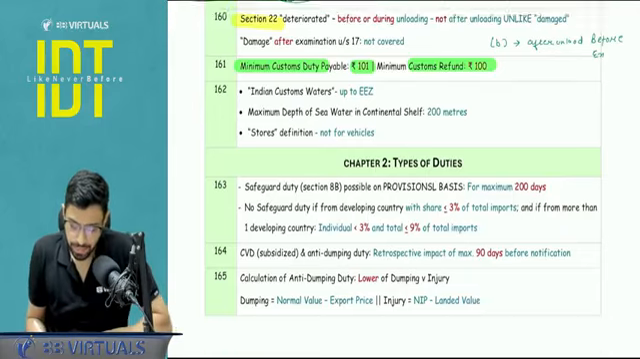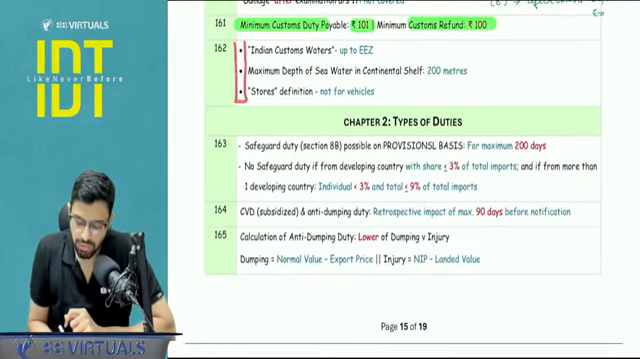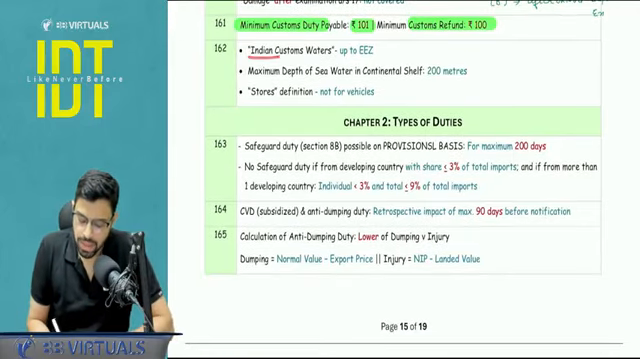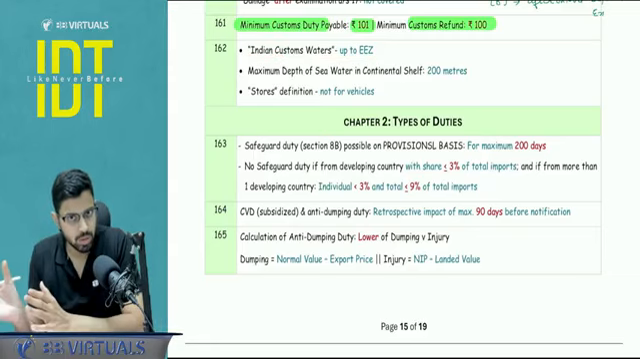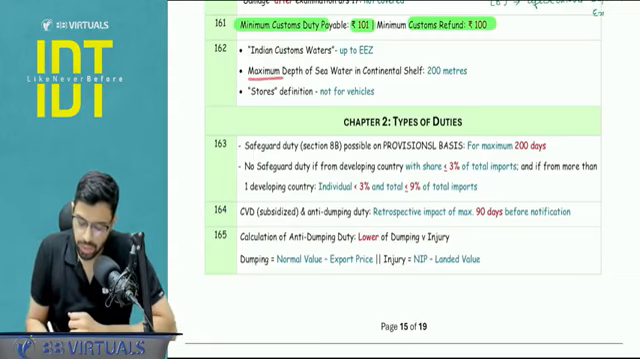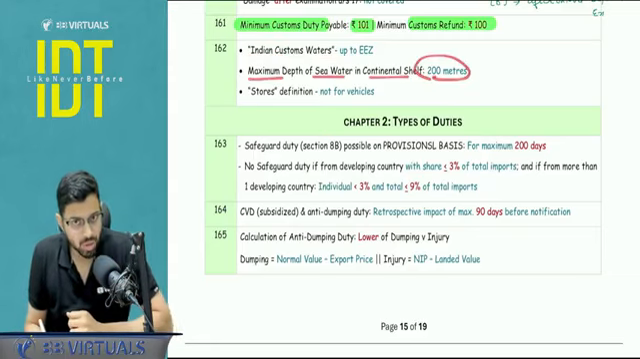Okay. Certain points to be noted from the definitions part. Indian customs water, it extends up to the exclusive economic zone. Maximum depth of the sea water in the continental shelf is 200 meters.